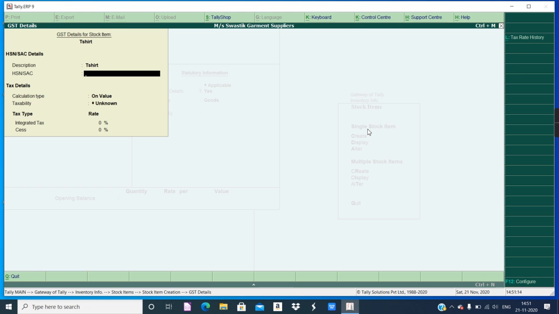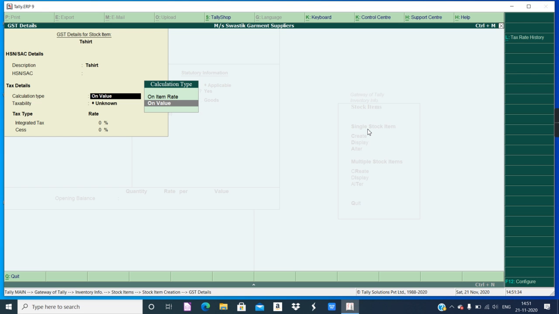But it is not given in the question, so you can skip. Otherwise, if you are interested, you can find that code of t-shirt. You have to type HSN or SAC code of t-shirt on Google. You will get it. Type the code, that will be printed in the bill. But it's not given in the question, so you can skip.